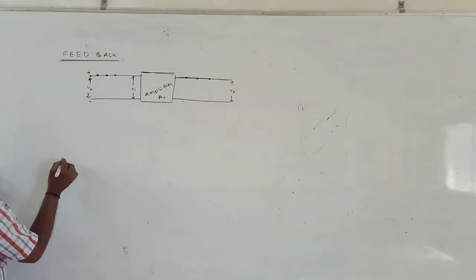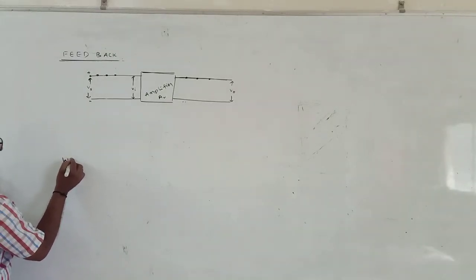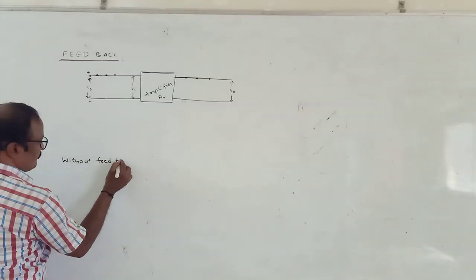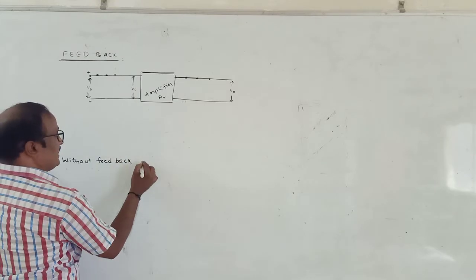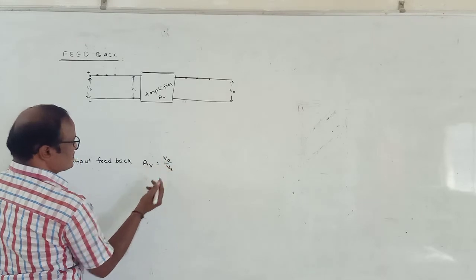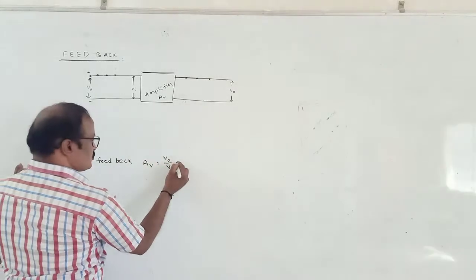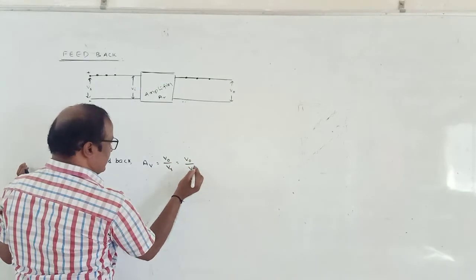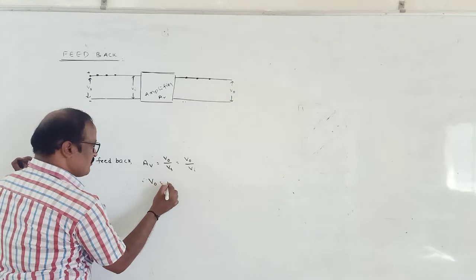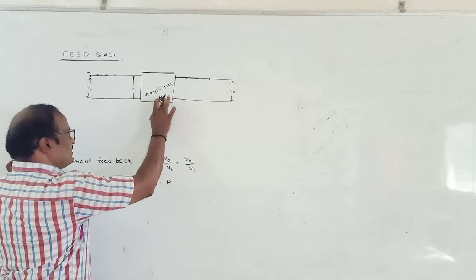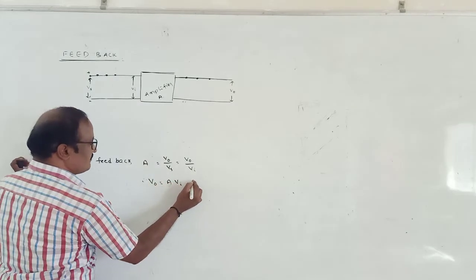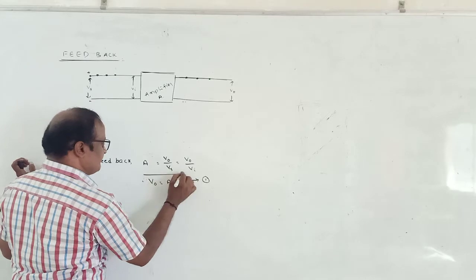Suppose without feedback, the voltage gain of the amplifier is given by A_V equivalent to V naught by Vs, which is also V naught by Vi. From this, output V naught is equivalent to A into Vi. Suppose this is the first equation: V naught is equal to A into Vi.